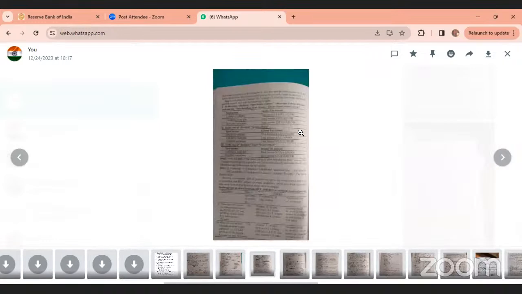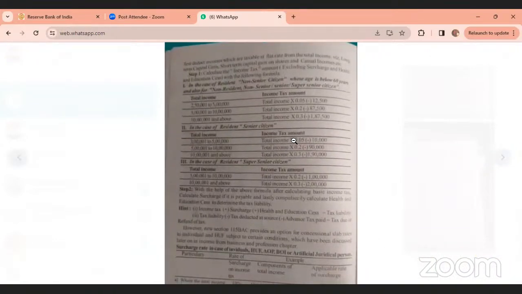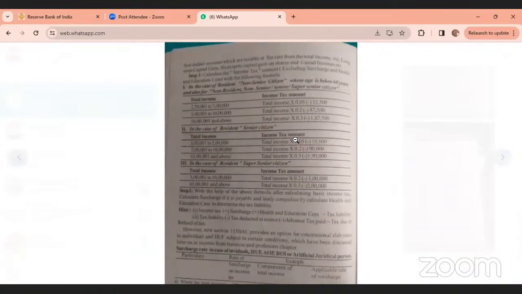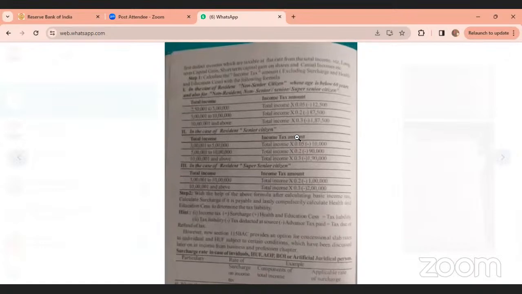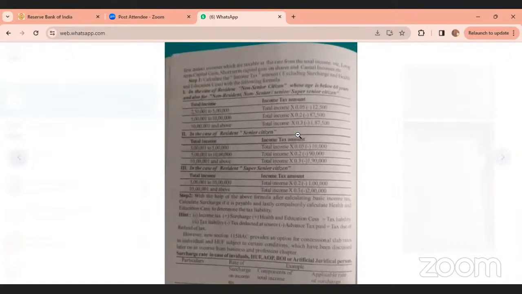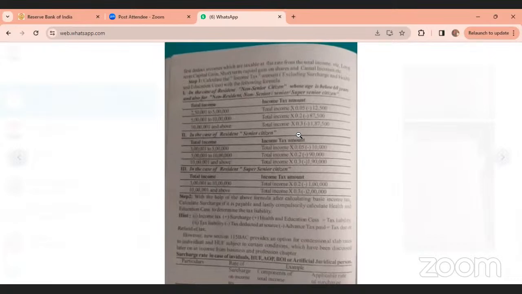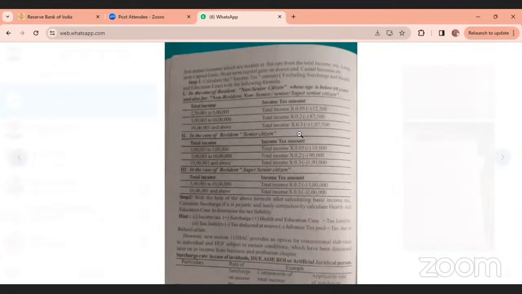Important: these are the slabs for the shortcut method. Take this pic also. This one is also very, very important. Calculation of tax. Okay.